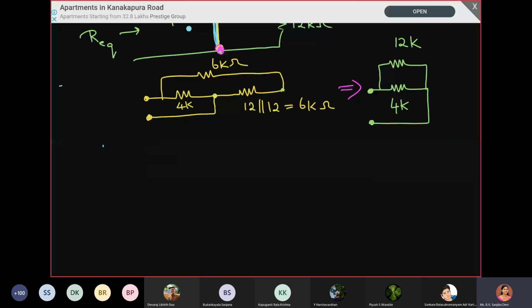So here we are having 5, 20, 20, 10. And there is a short here, right?